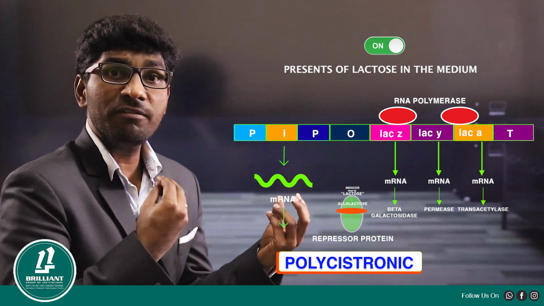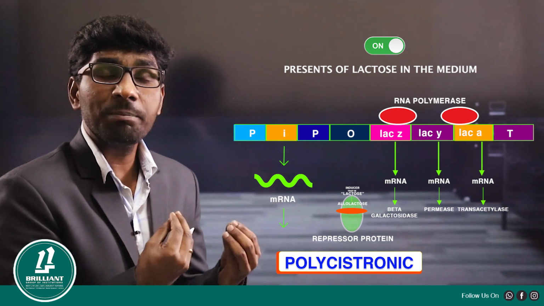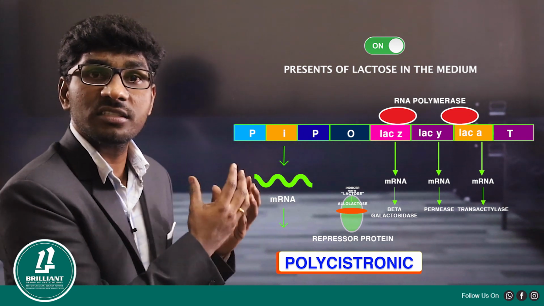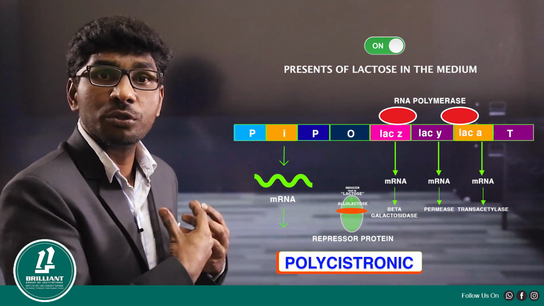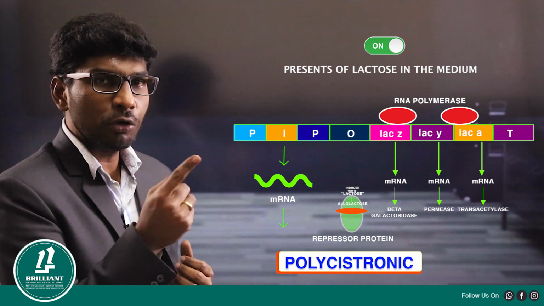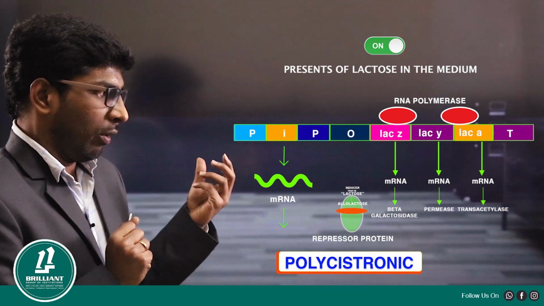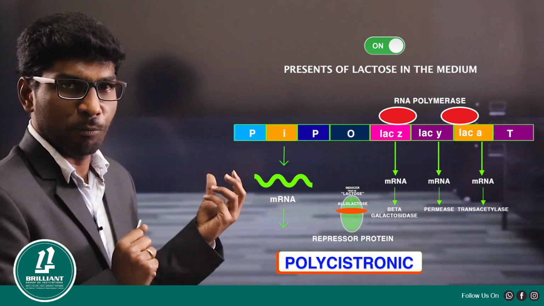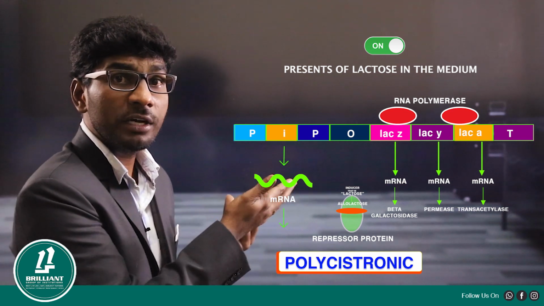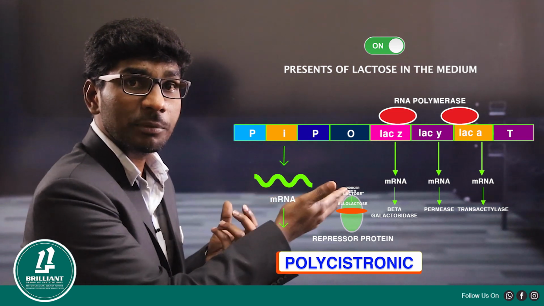If more than one polypeptide chain or more than one protein-synthesis gene is present, we call it polycistronic. If you look at the lac operon, at the first end what? Promoter region. At the last end what? Terminator region.